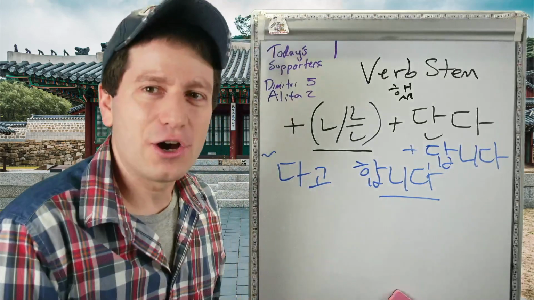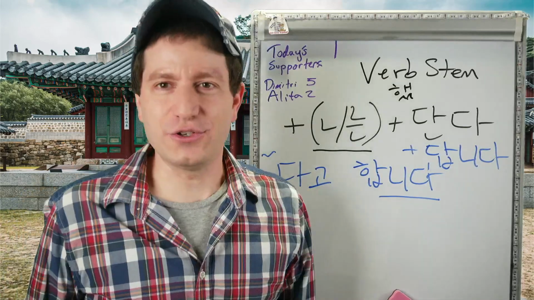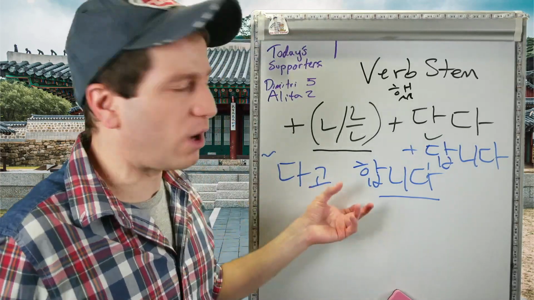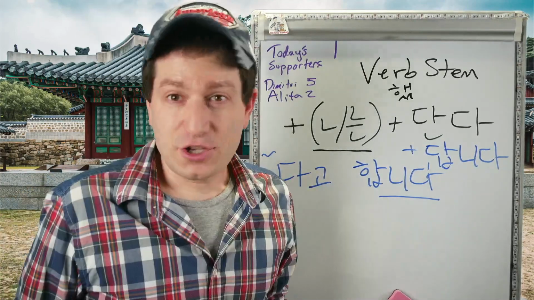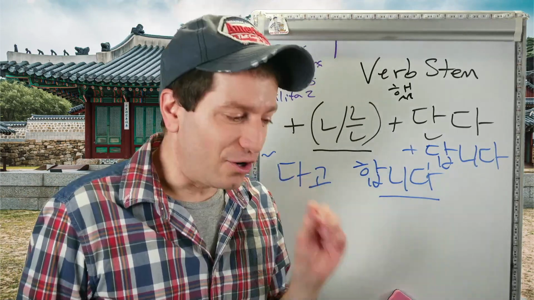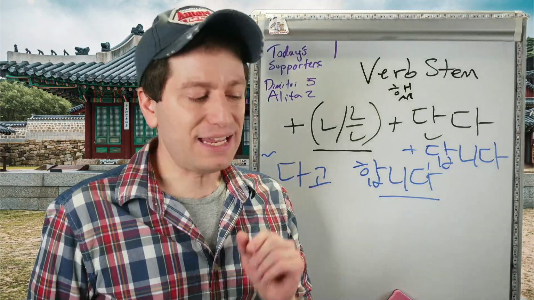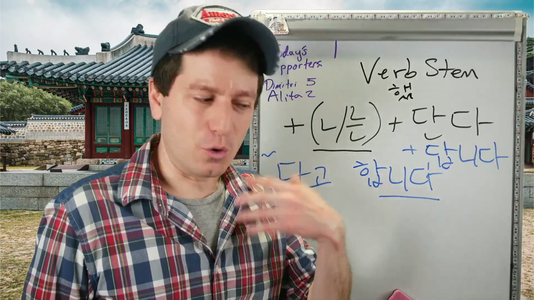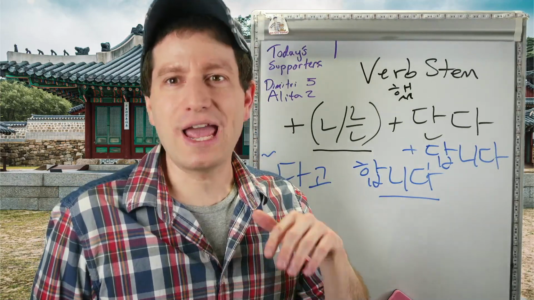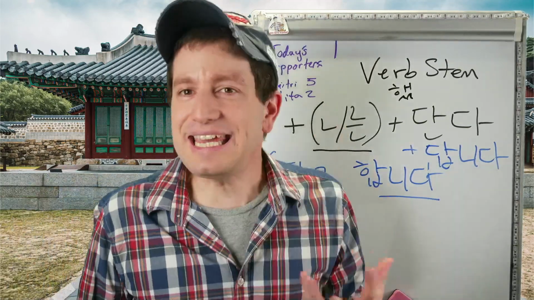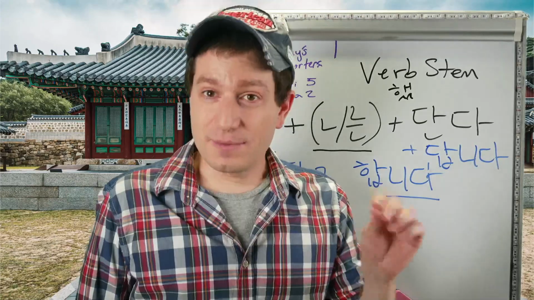The next thing you need to know is, when does this get used? Well, I said that it's simply a short version of 다고 한다 or 다고 합니다. So you can use it like that. But it also tends to get used often when you're conveying information from an older speaker to a younger listener. Kind of like an older speaker is teaching that younger listener. Let me give you an example.